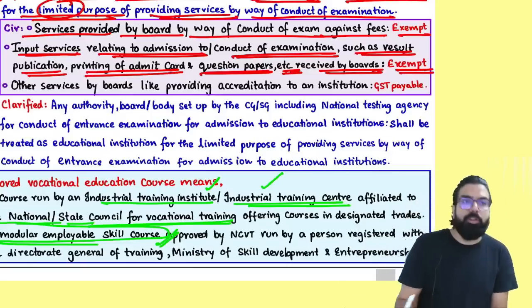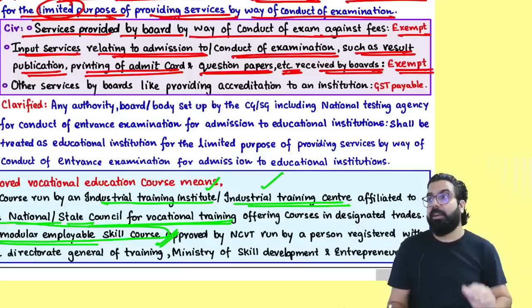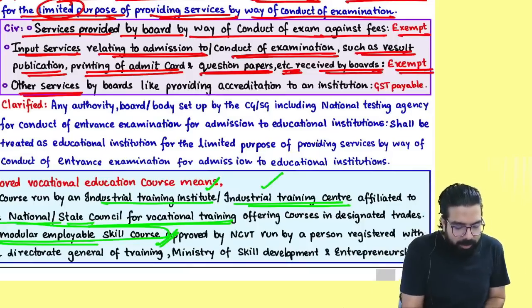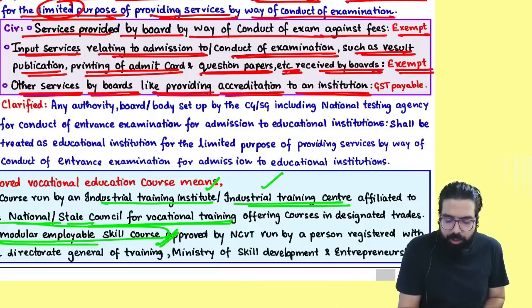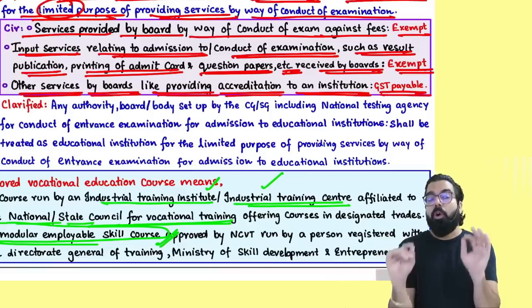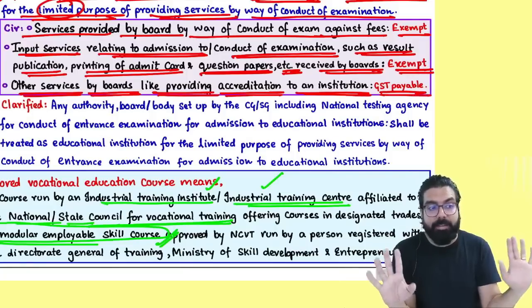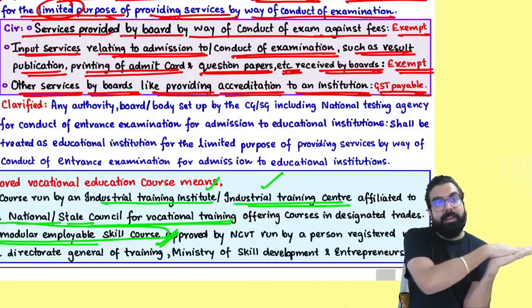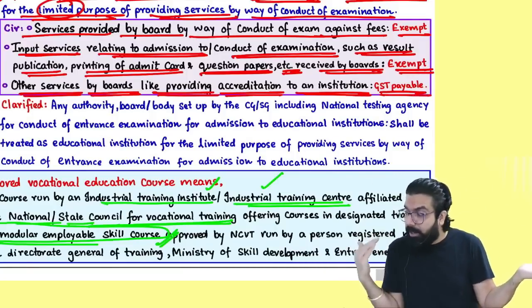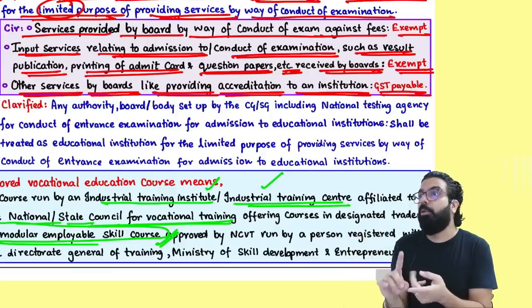The next one, sir, now all this central board, state board, they give affiliation. Remember one thing, all other services given by the board, like providing accreditation to institutes, always GST will be payable, because only conduct of exam related services are exempt. So when they are taking exam, it is exempt. When they are taking exam related service, that is also exempt. All other services done by whom? Central board, state board, etc.